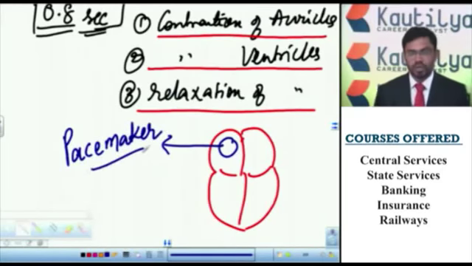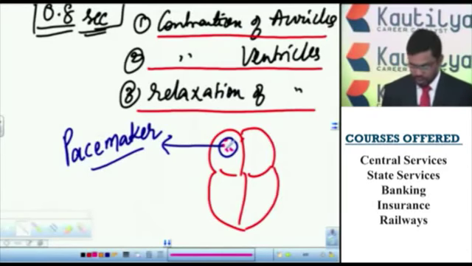Here you can expect a question. A pacemaker is a structure present in the heart. It is the region where special type of cardiomyocyte cells are there, and there the heartbeat is initiated. This pacemaker is present in the right auricle.